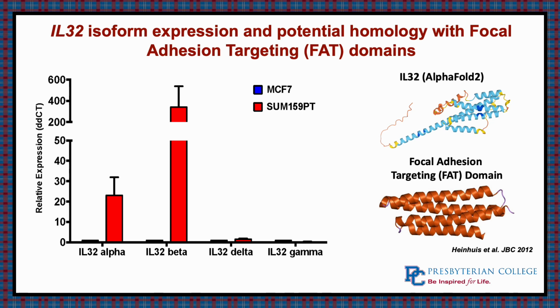Because of this structure and the motif it has, focal adhesion kinases are able to act and localize on these sites that IL-32 and FAT domains are. Thus, you're almost doubling the function and activity of focal adhesions by having an increase in IL-32 on top of already having an increase in focal adhesion targeting domains because of the nature of these migratory and invasive cells already.